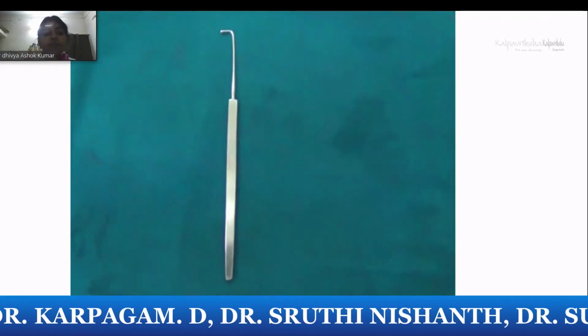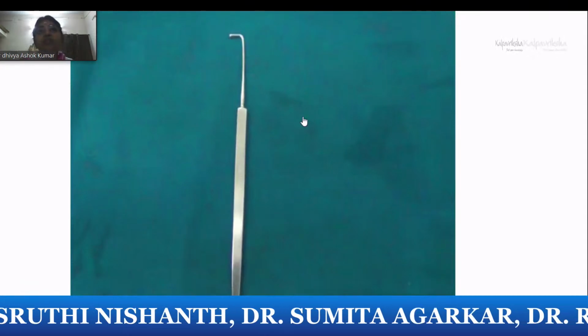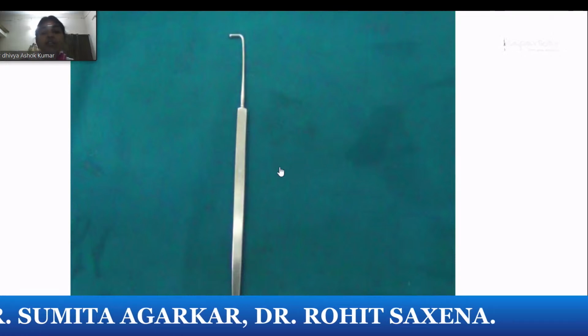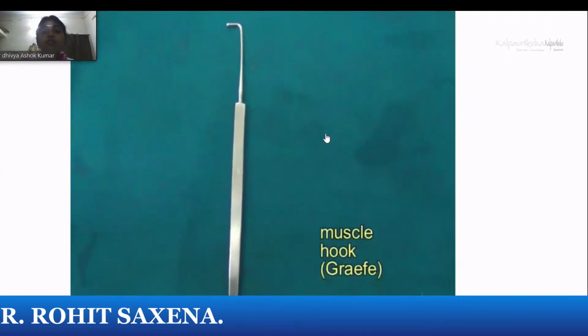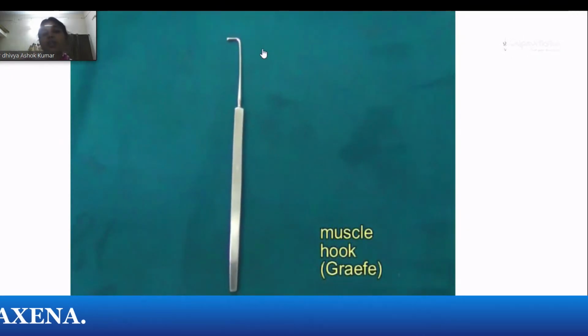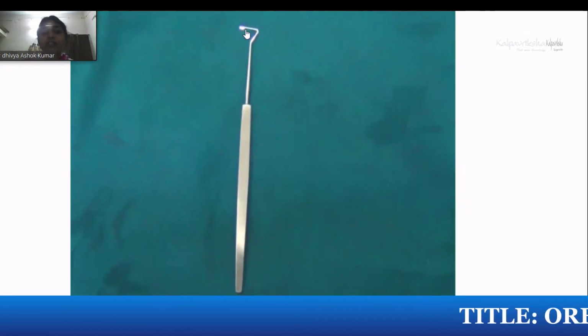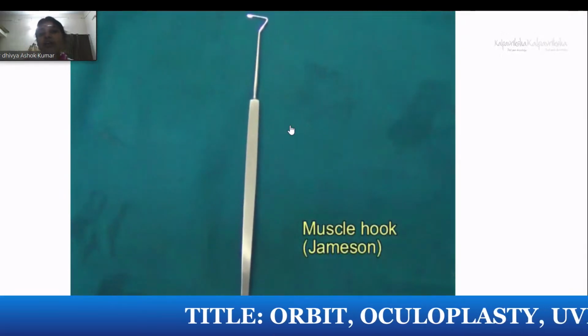Artery forceps. This is artery, Halsted artery, where you can use it for tying your traction sutures to the towel. And don't think they always keep you these cataract instruments. They can keep you any instruments, SQUINT, DCR, even VR surgery, cornea, anything can be kept for evaluation. So you should be familiar with all simple instruments. So like this is a muscle hook. The difference between the previous one and this, you can see this hook-like thing here holding the muscle. So it's Jameson. The previous was Graefe's.